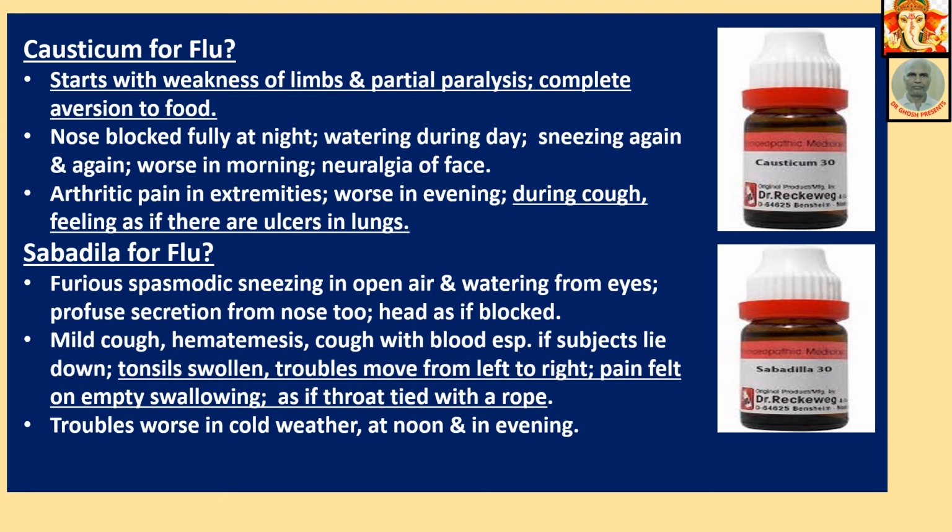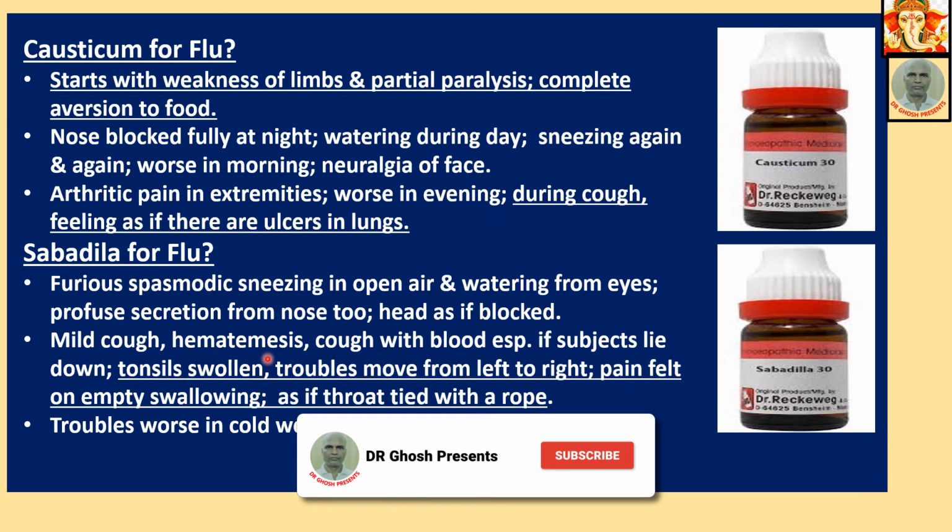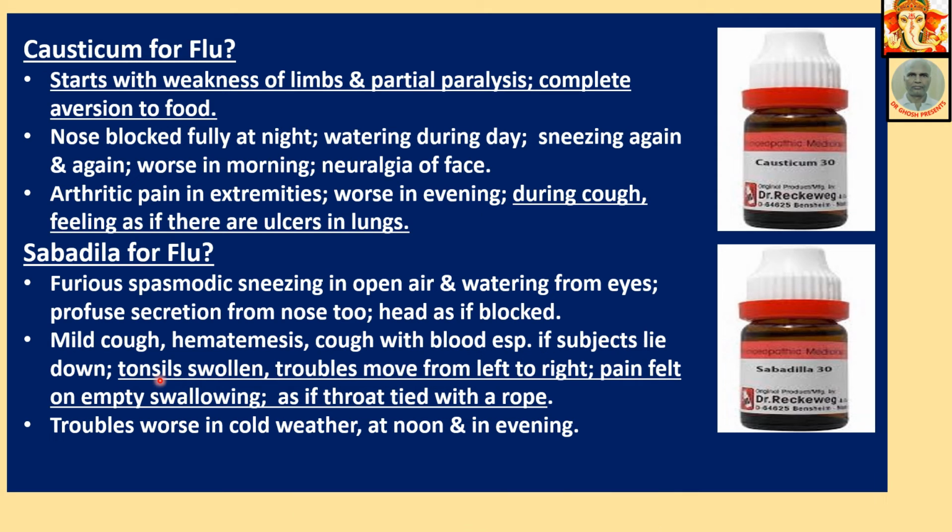Sabadilla for flu. Furious spasmodic sneezing in open air and watering from eyes. Profuse secretion from nose, head as if blocked. Mild cough, hematemesis, bleeding through mouth. Cough with blood, especially if subject lies down. Tonsil swollen, trouble moves from left to right. Pain felt on empty swallowing, as if throat tied with a rope. Troubles worse in cold weather at noon and in evening.